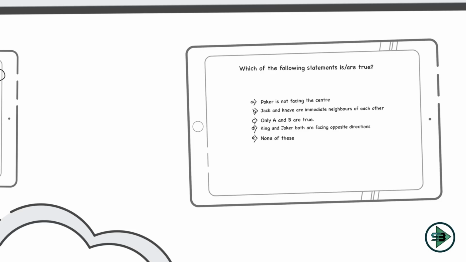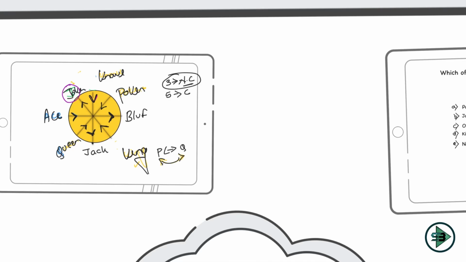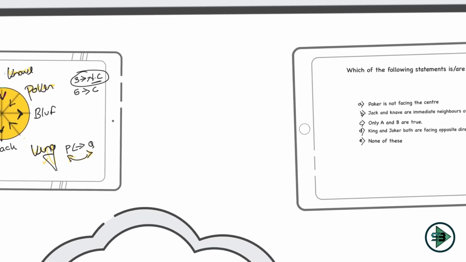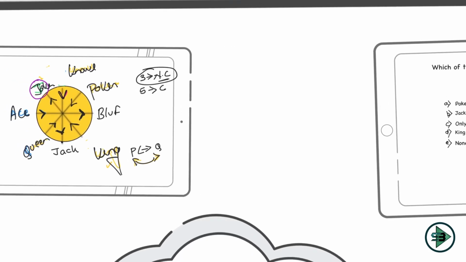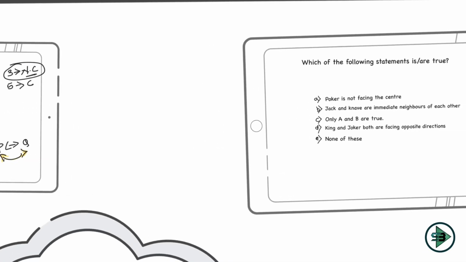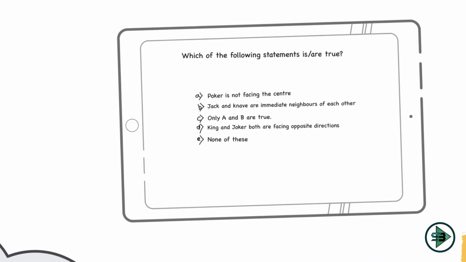Jack and Knave are immediate neighbors of each other. Let's see the next one. This is Knave and this is Jack. This is again not true because Jack is here and Knave is here. They are actually opposite if you look at it this way. So they are not immediate neighbors of each other. First is not true, second is not true. Only A and B are true is again not possible because A and B are not true.